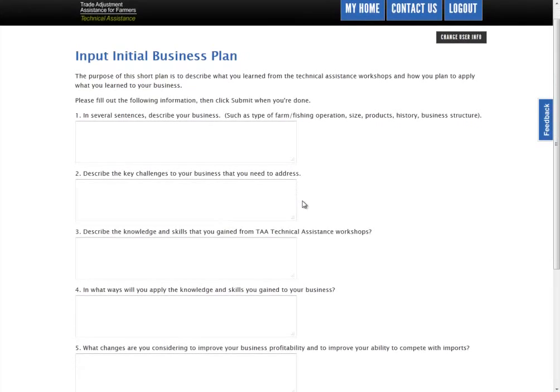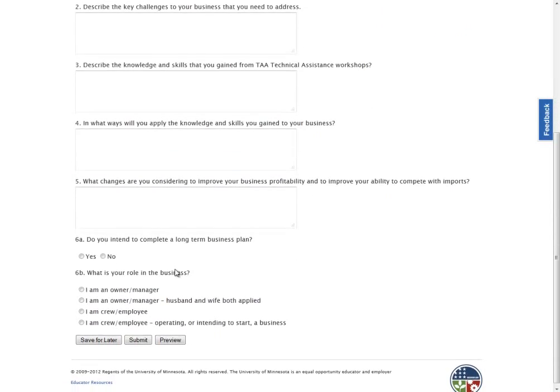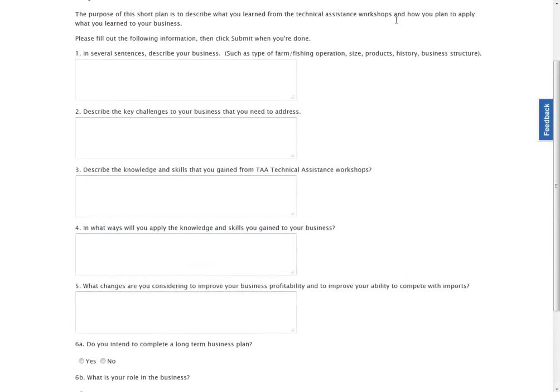This will actually open up a page where you can complete the initial business plan online. It's the same questions. It's got boxes where you can enter your choices. And again, I'm going to hit pause here, and I'm going to come back and fill these out. And once I come back, I'll fill it out, and then we'll go through the next steps.